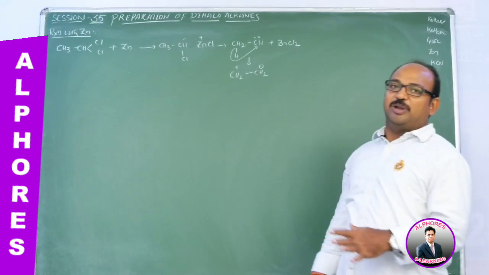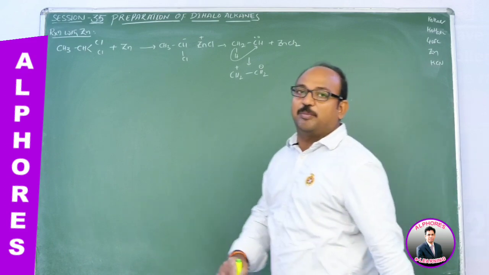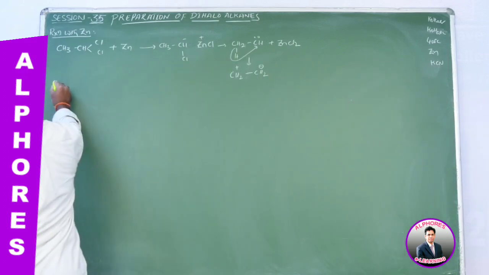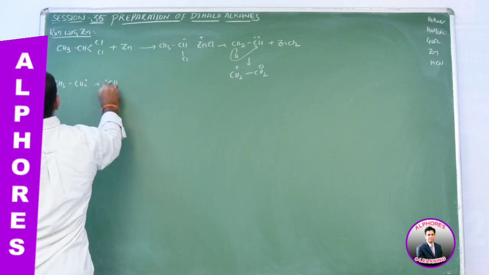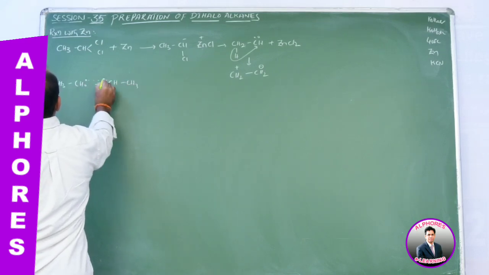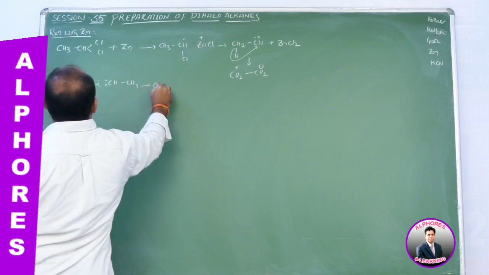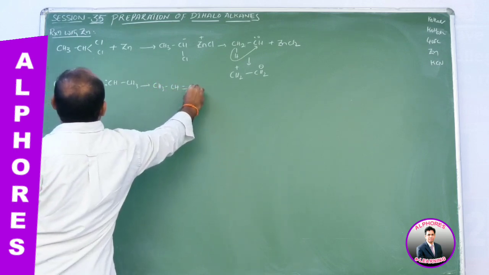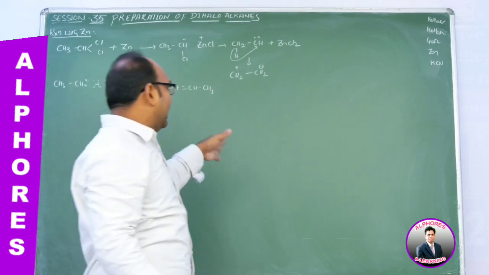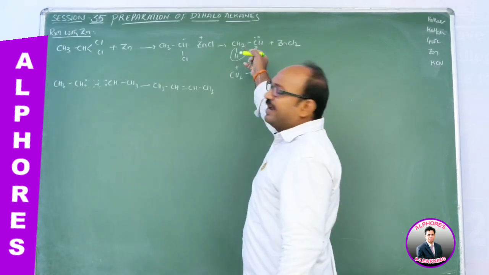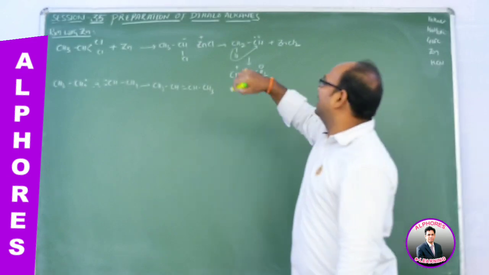After formation of carbene, what happened? 2 carbenes are going to combine like this: CH3, CH, 2 electrons and CH, 2 electrons, CH3. By combining these two, we are getting CH3, CH double bond CH, CH3. So you may get a product like this. Or else, one of the hydrides transfers from the adjacent carbon.